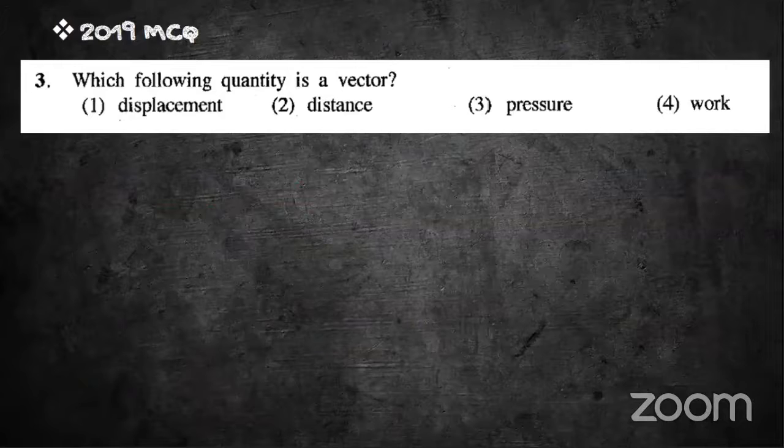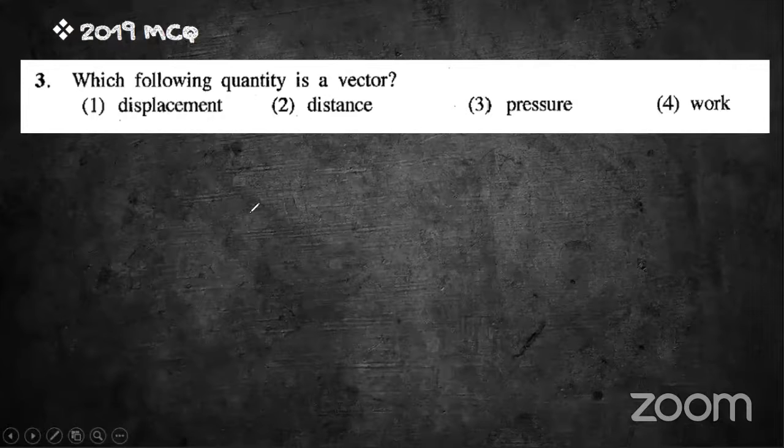And here is a question for you. This question came in the 2019 MCQ paper. Which of the following quantities is a vector? The answer is 1, displacement.